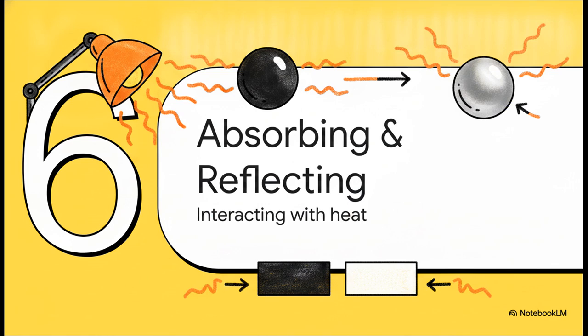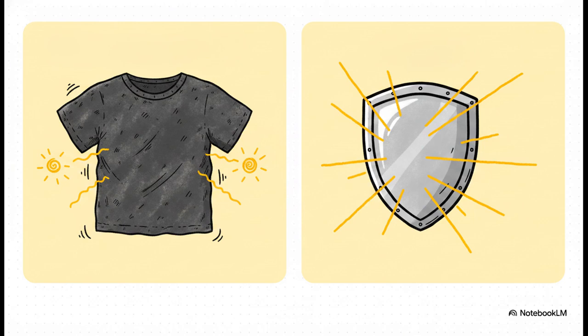Section 6. Absorbing and reflecting. Interacting with heat. All right, so the crucial point here is how different surfaces actually react to those radiant waves. Dark, dull surfaces are like thirsty sponges. They eagerly drink in and absorb radiated heat. If you've ever worn a black t-shirt on a blazing sunny day, you have felt this instantly. However, silver or white, glossy surfaces, they act like shields or mirrors. They don't absorb the heat. They act as reflectors, bouncing that radiant energy right back out into the environment, keeping the object underneath nice and cool.